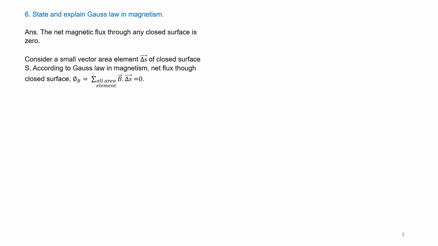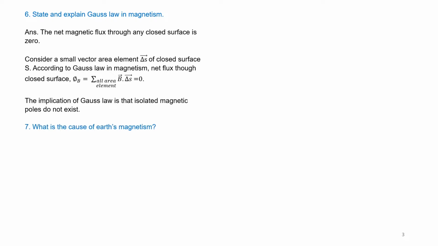Question number 6. State and express Gauss law in magnetism. The net magnetic flux through any closed surface is 0. Consider a small vector area element delta S of a closed surface S. According to Gauss law in magnetism, the net flux through the closed surface phi B is equal to the summation of all area elements B dot delta S, which is equal to 0. The implication of Gauss law is that isolated magnetic poles do not exist.